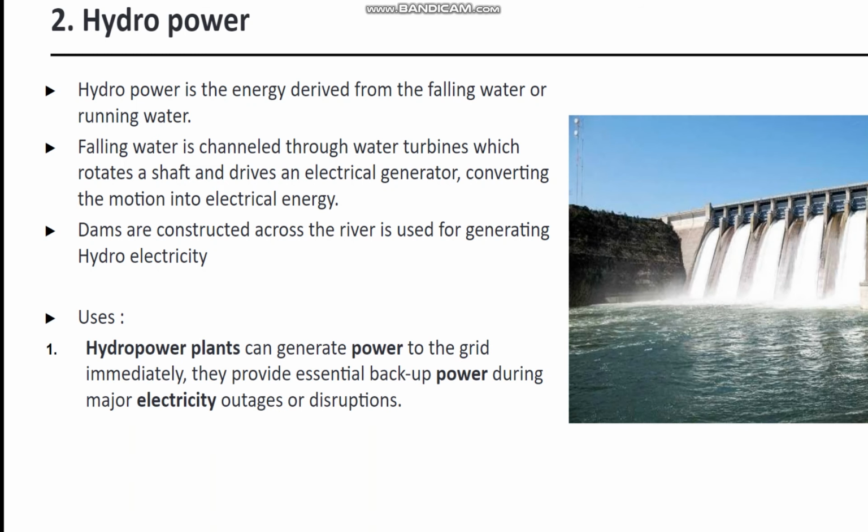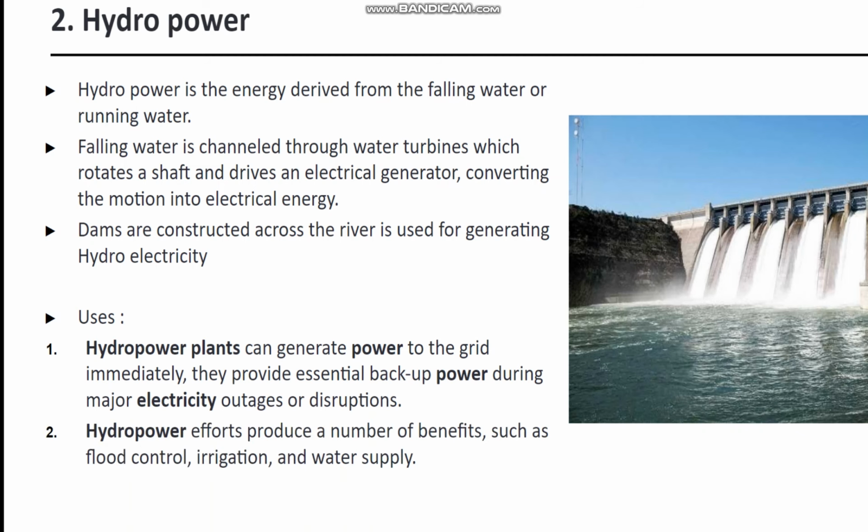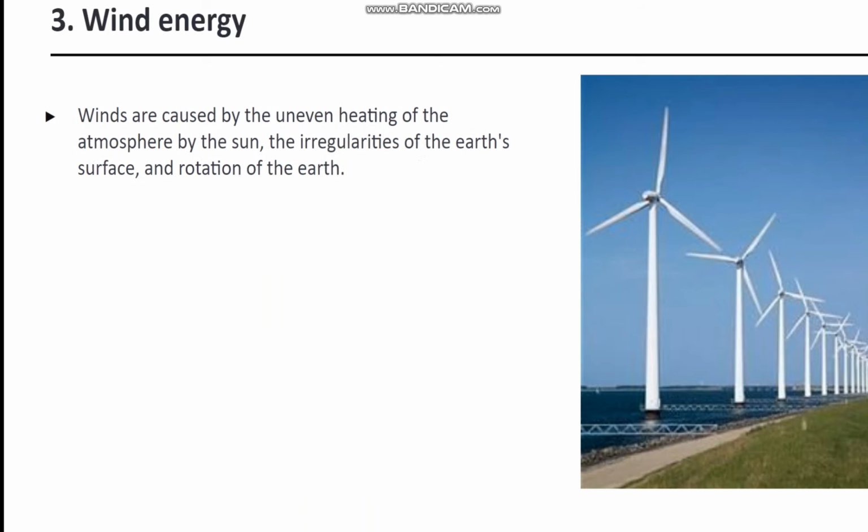Uses of hydropower are hydropower plants can generate power to the grid immediately. They provide essential backup power during major electricity outages. Then hydropower projects produce a number of benefits such as flood control, irrigation and water supply.